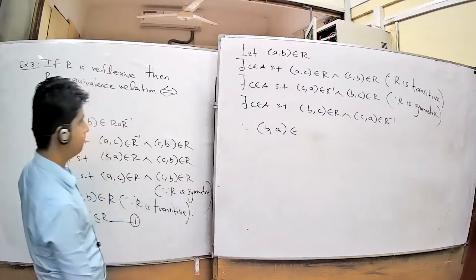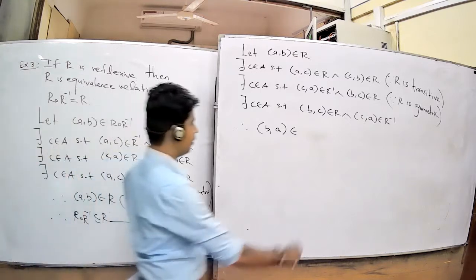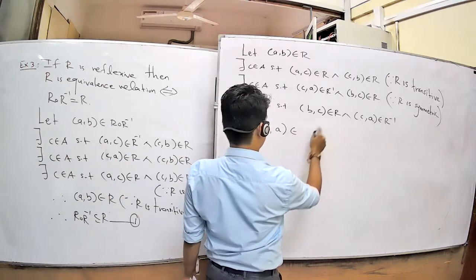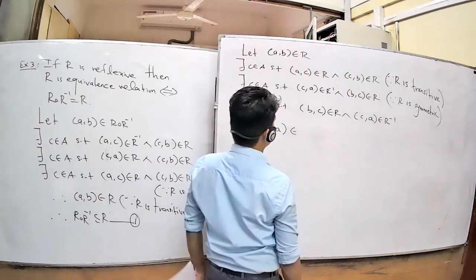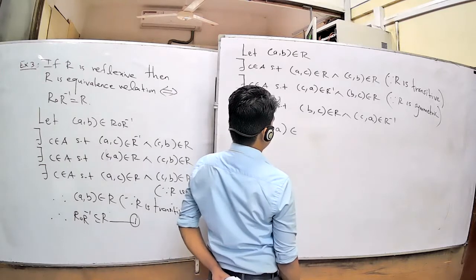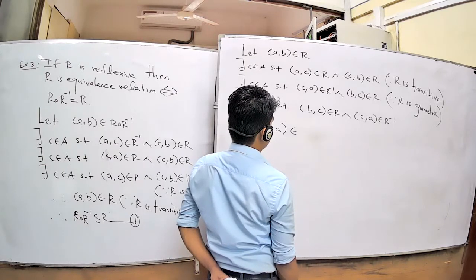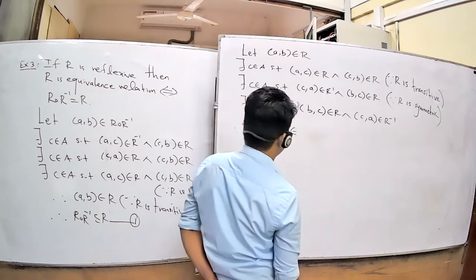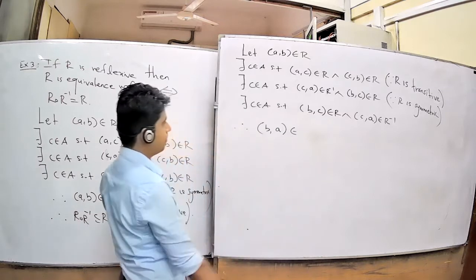Now here you want to get R composition R inverse, so you want to get the R inverse value first.